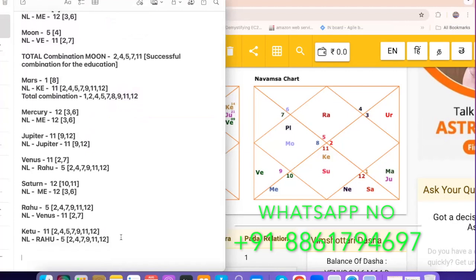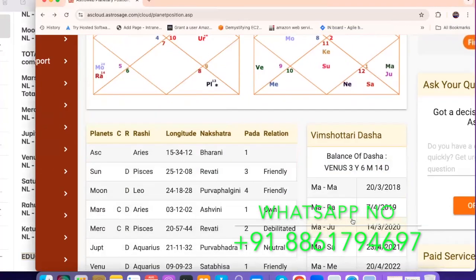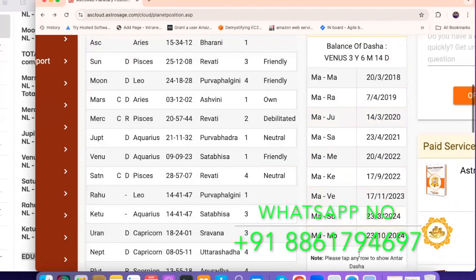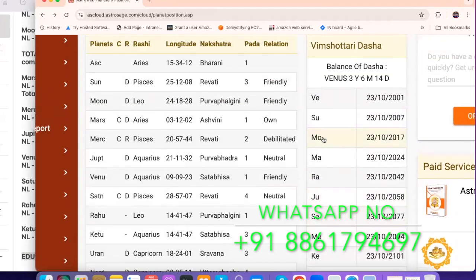Okay, the first thing is education. I told you he did computer science, right? So education was from 2016 to 2020. That is during the Moon and Mars time period, right, guys? So this is during the Moon and Mars period. If you see, Mars 2020, it got over. Before that, during the Mars-Moon period, he started out.